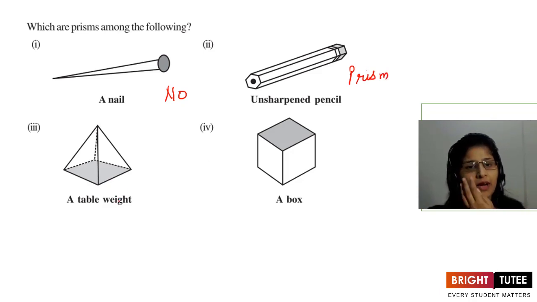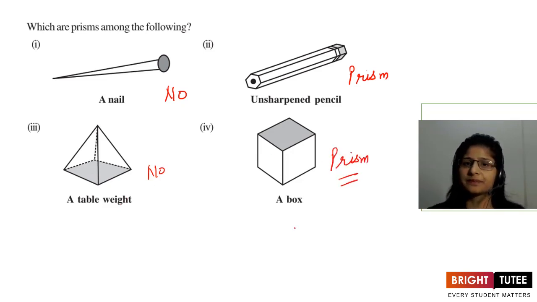The third one, a table weight. Will this be a prism? No, because if you see, this is a pyramid. In a prism the top and bottom polygons are going to be the same. Here it is a pyramid, it is not even a prism. So it will be no. A box, yes, it is a prism. The top and bottom we see are the same. So this is how we identify which are prisms and which are not.